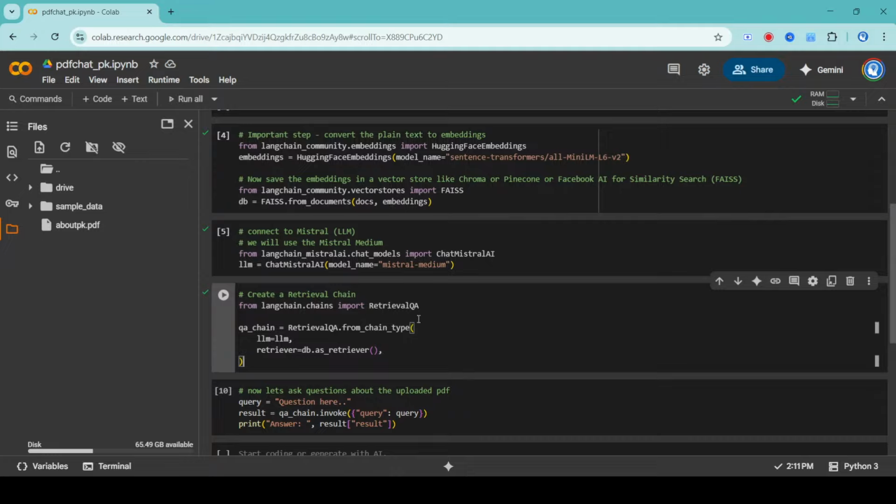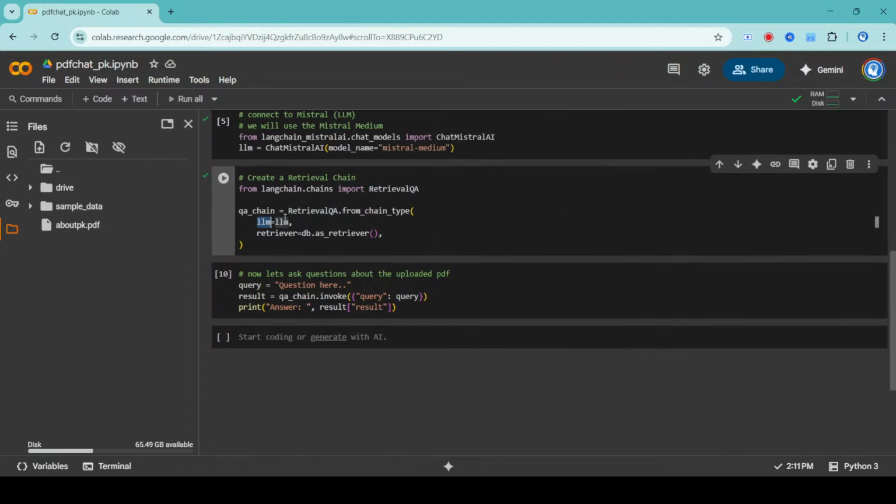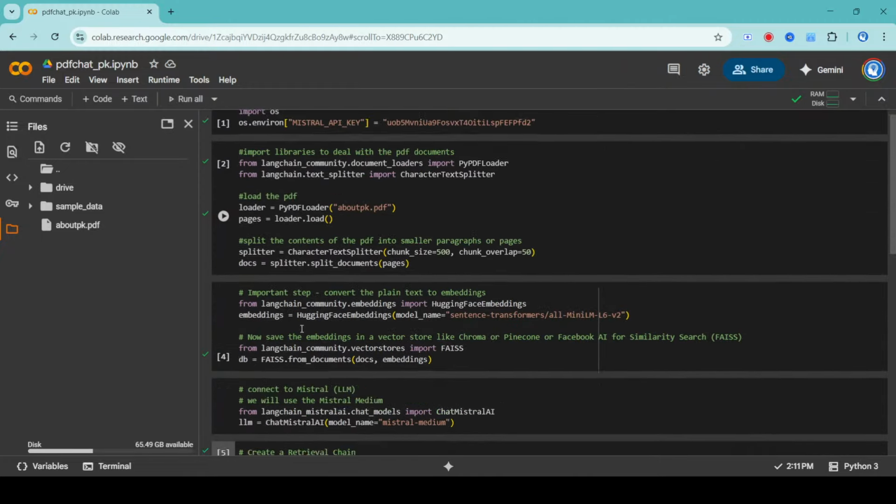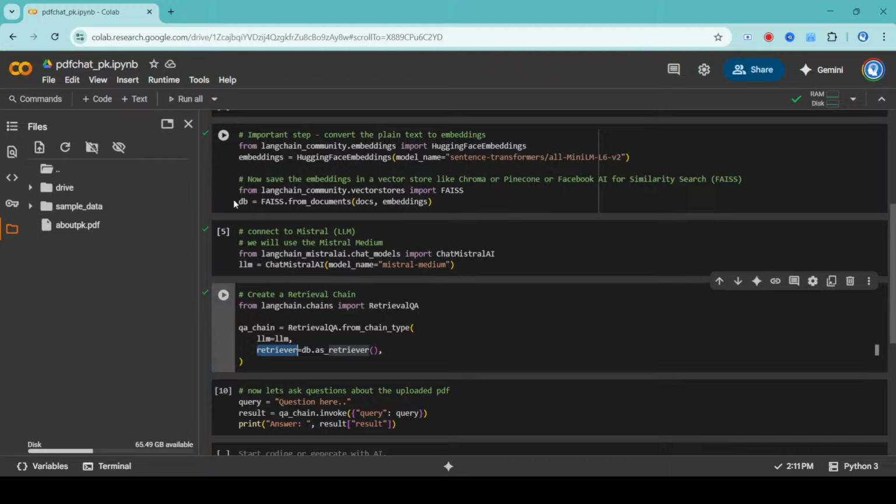Question and answer is like you ask a question, it gives you a response. So we are using RetrievalQA because this is retrieving the data of a PDF and also combining the question and then giving the answer. So for that, I'm telling it this is the LLM, the Mistral, use that. And the retriever is db.as_retriever. What was DB? DB was your FAISS, the vector database that we just had.